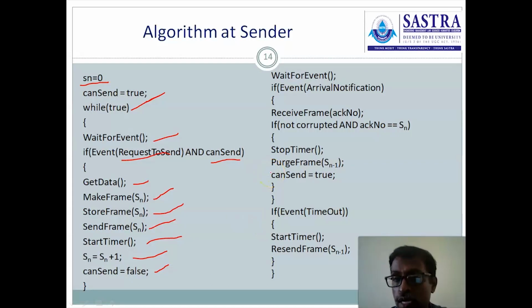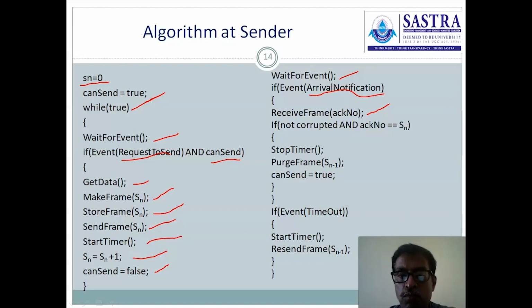I told you that there are 3 events occurring at the sender, so next it is waiting for the event, the arrival notification. It means the arrival notification for the acknowledgement frame. If any acknowledgement has arrived, then that notification is received. If any such notification is received, then the acknowledgement frame has to be received.